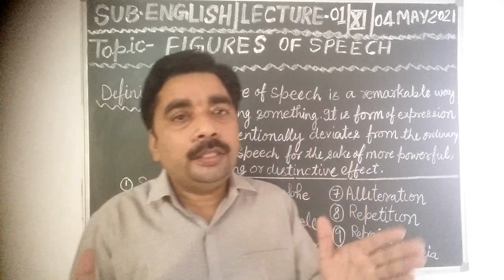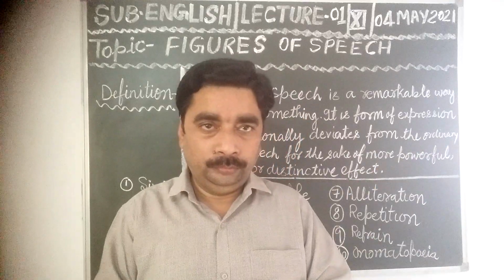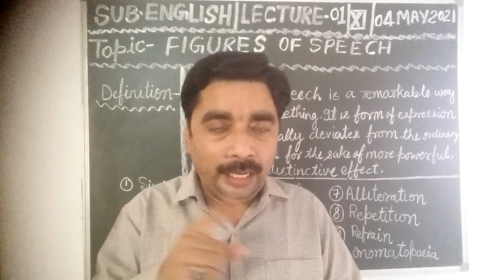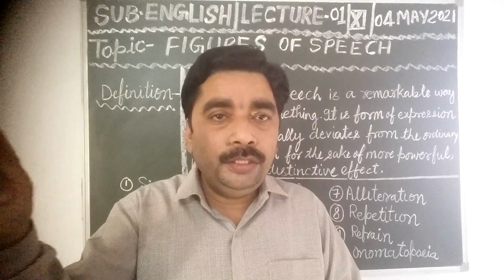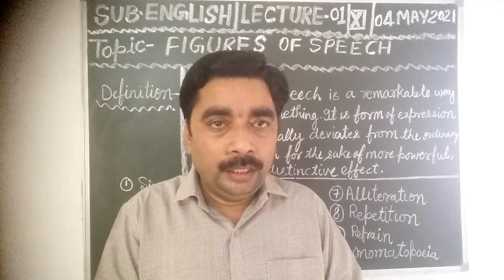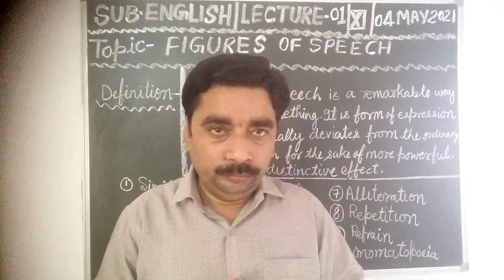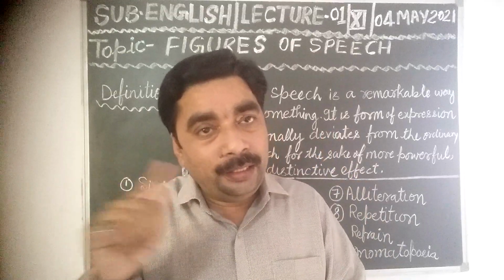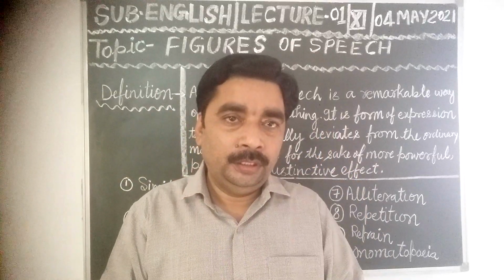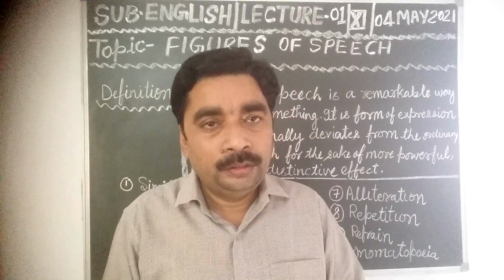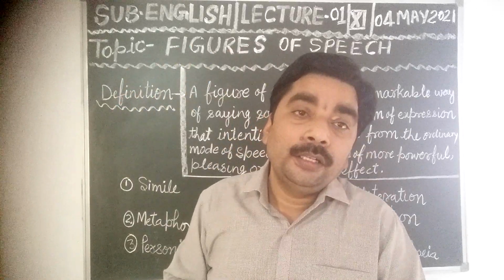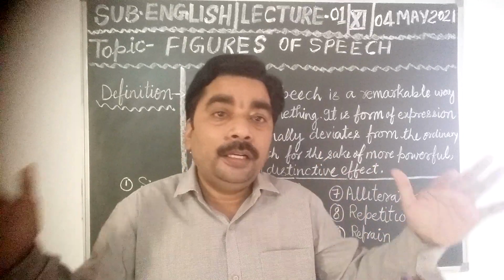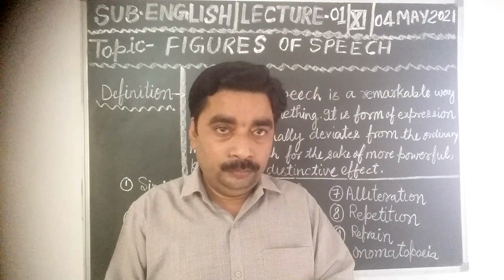She is as clever as fox. Here comparison is there. Likeness. She is a girl and fox is an animal. But on one point there is a likeness, there is a similarity. She is also clever, or she is as clever as fox. Or life is like a dream.